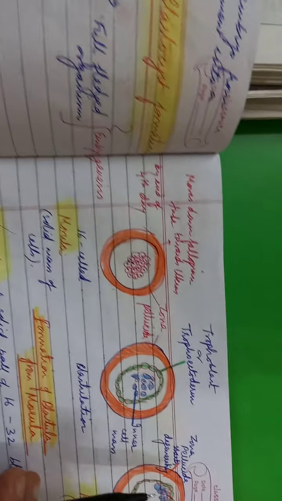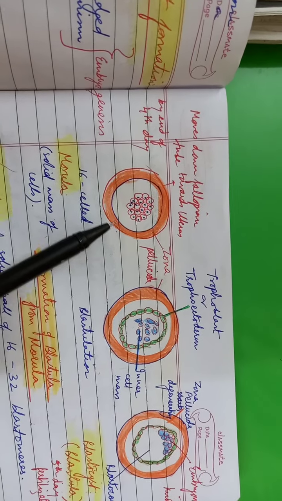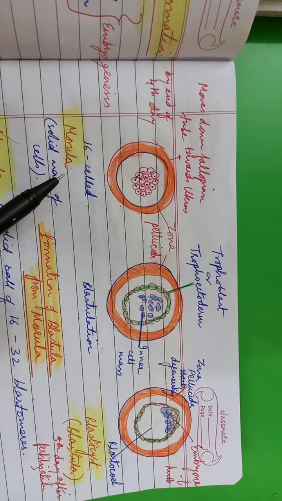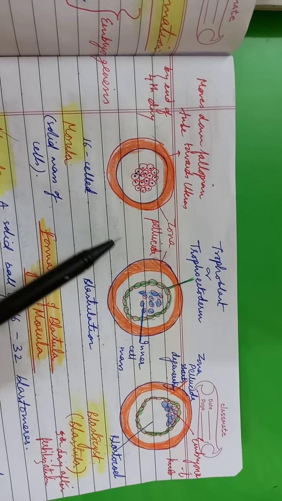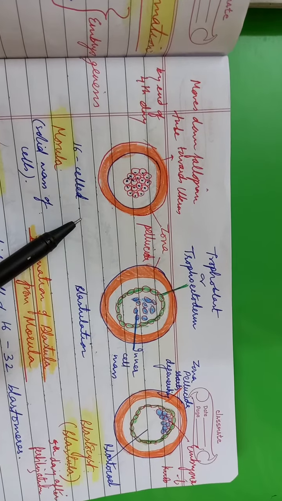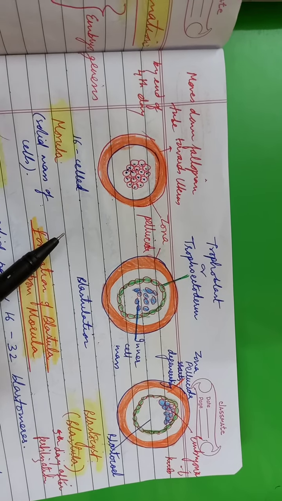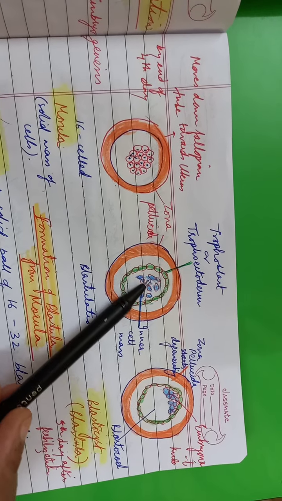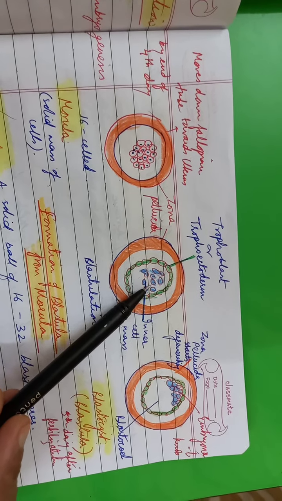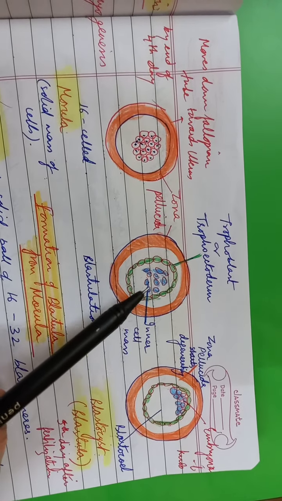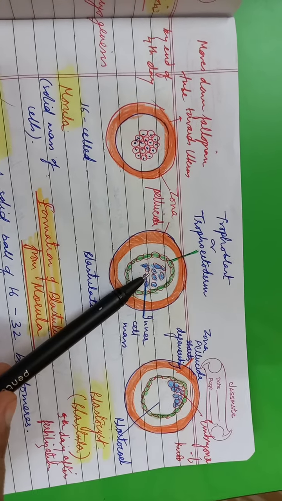So now what happens further? Till here we have understood this is the 16-cell stage, the morula, or this could be 16 to 32 celled, and the zona pellucida is still there, right? Now here you can see there are a large number of centrally located cells. We call them the inner cell mass. For your easy understanding, I've colored it with blue color, right?